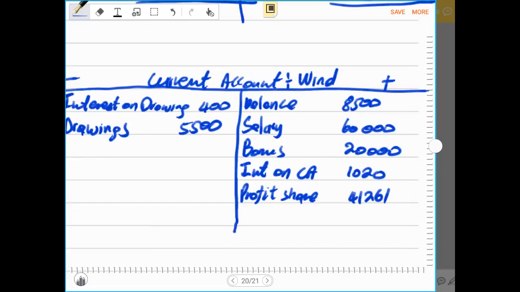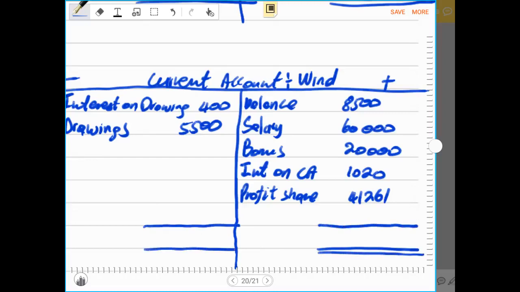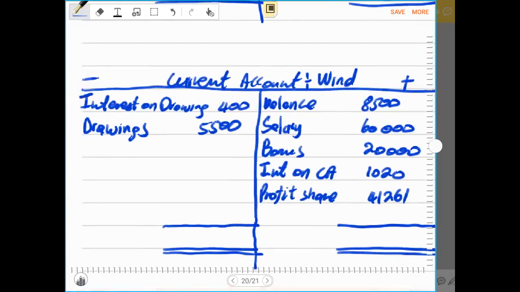This ledger account can have a balance brought down and a balance carried down. It's only the appropriation account that does not have an opening or closing balance, because the profit that the business has obtained is either reserved or shared among the partners.